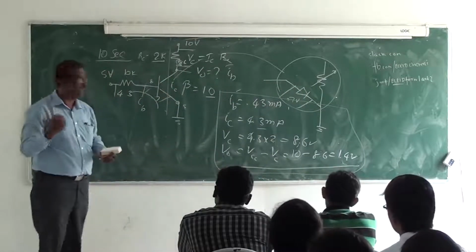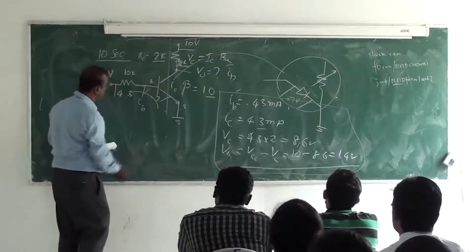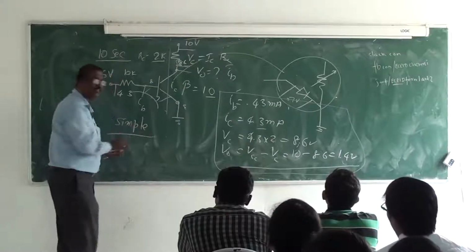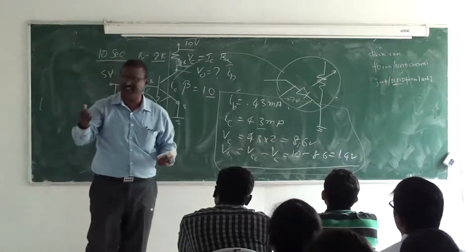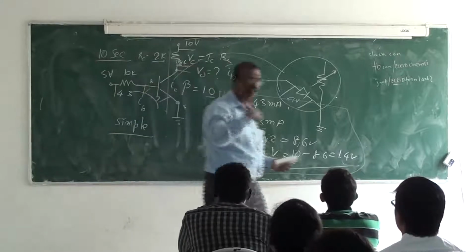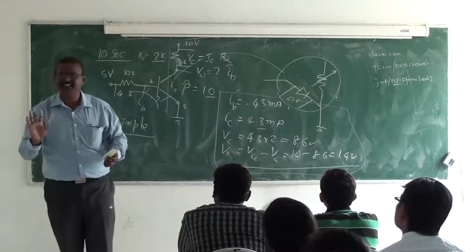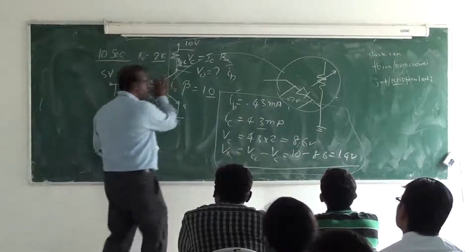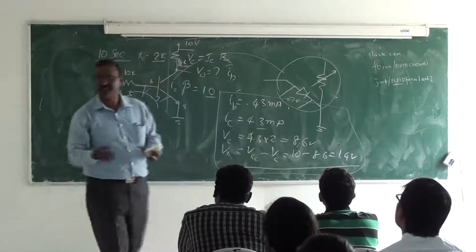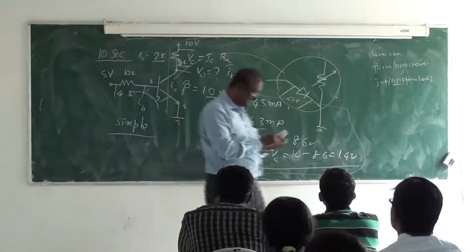But how do I calculate the V0? This is a fundamentally simple circuit. This is the first required simple transistor circuit. You have studied a lot of things called Class A amplifier, Class B amplifier, Class C amplifier, voltage regulators, oscillators, bistable, multi-stable, everything. But what we still apply most in the industry is this. This is the one which is going to be most helpful to you in the industry. How, we will see when we mix these things.